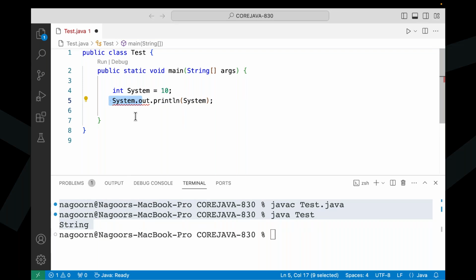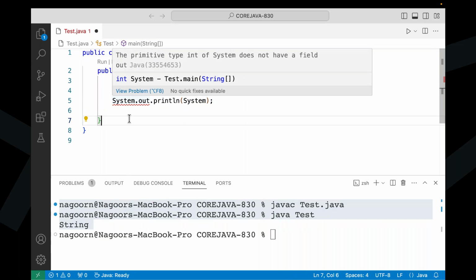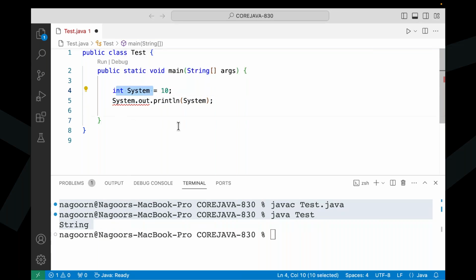Now, if you are using this system as a class name, we are violating the Java rule. What is the Java rule? Once we declare system as an integer variable, in the remaining part of the program we must use the system as an integer variable only. We must not use the system as the original class name. System dot out dot println of system, this is an integer variable. Okay, agree. But here we have used the system as a class name. After declaring system as an integer variable, we are trying to use the system as a class name. Now this is against the Java rules and regulations or not?